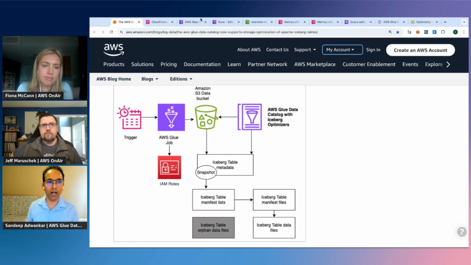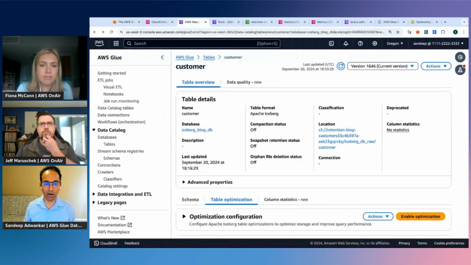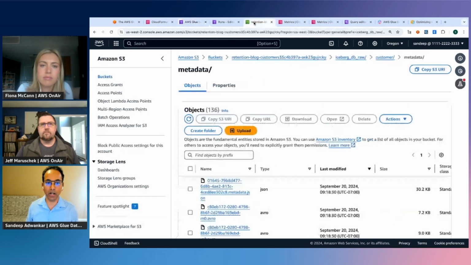So when you create it, you will see that it shows up in the Glue catalog. So in the Glue catalog, you'll see that, okay, I have this table that gets created, which is the Apache Iceberg table. This is the particular database. And then right now I need to enable these three optimizers, which are compaction, snapshot, and orphan file. This is where the actual data is, so you can go and actually look at the data.